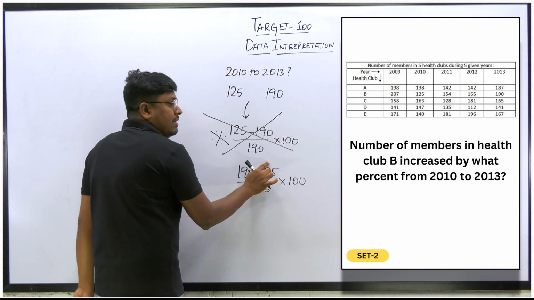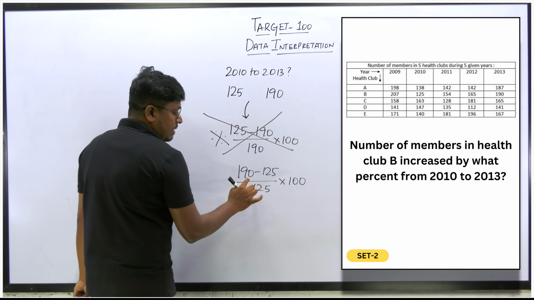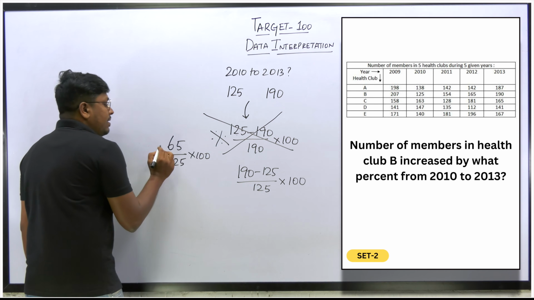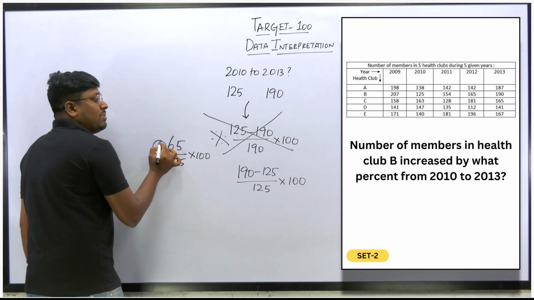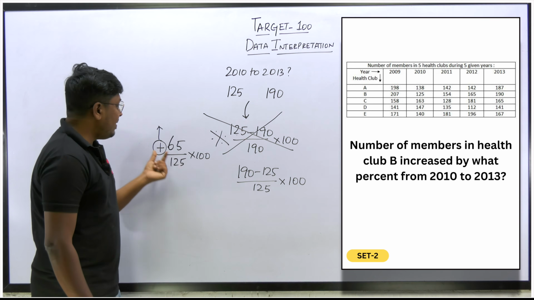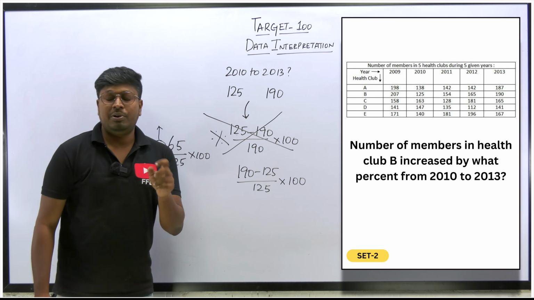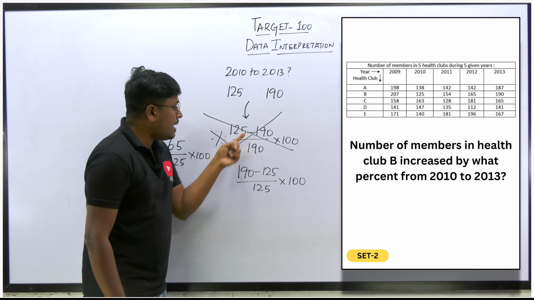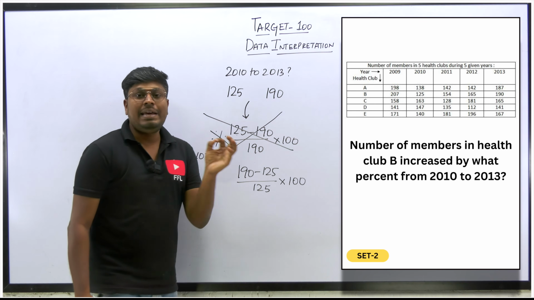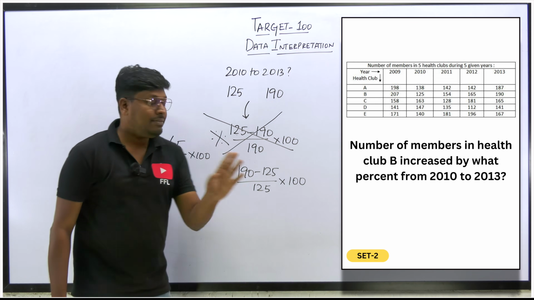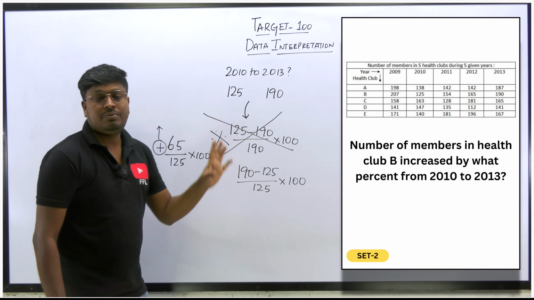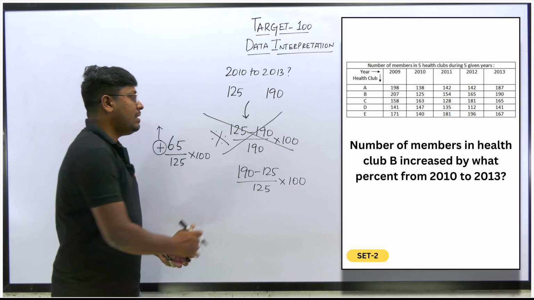190 minus 125. So the resultant will be 65, right? Yes, 65 divided by 125 into 100. So here we are getting an answer in positive, which means it is an increased percentage. The percentage we are going to get after solving it will be an increase, because the answer is positive. If you write like this and find the solution, it is wrong. Why? Because the numerator 125 minus 190 we are getting in terms of negative. If it is negative, then it is a decreased percentage, not an increased percentage. But in the question they have asked us to find increased by what percentage. So definitely this method is wrong.